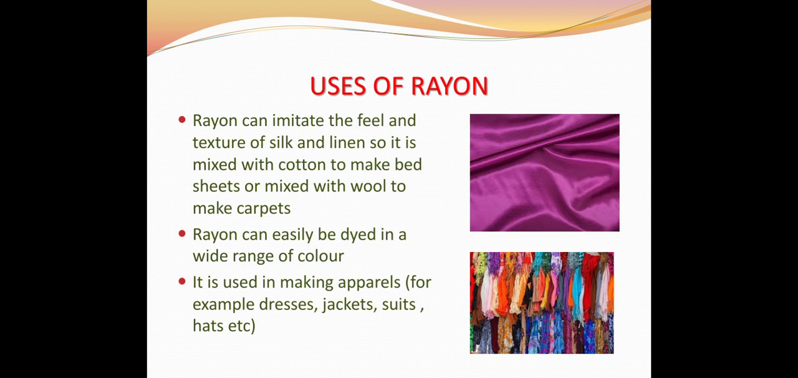What are the uses of rayon? Rayon can imitate the feel and texture of silk. Hence, it is used in making apparel like dresses, jackets, suits, hats, etc. It's sometimes mixed with cotton to make bedsheets. It's sometimes mixed with wool to make carpets. As already we have discussed, it can be present in a variety of colors.